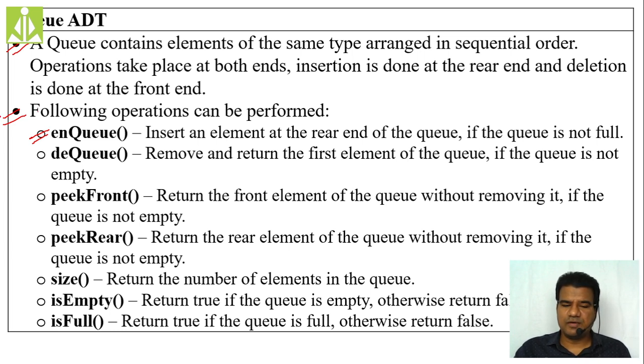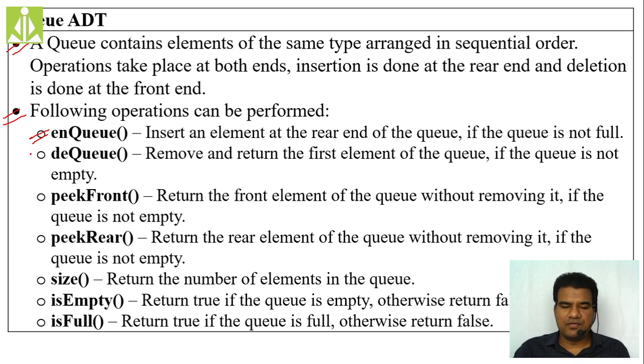If you read the description of this operation, the enqueue operation inserts an element at the rear end of the queue if the queue is not full. Then dequeue removes and returns the first element, that is, from the front end of the queue, if the queue is not empty. If the queue is empty, there is no meaning in performing the dequeue operation. So we can perform the dequeue operation only if the queue is not empty. And that removal is performed from the front end.